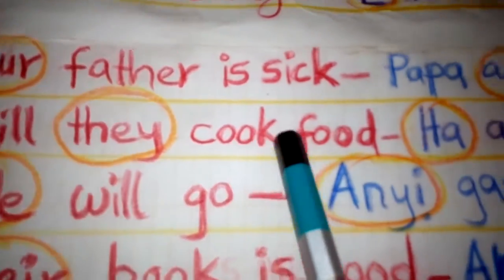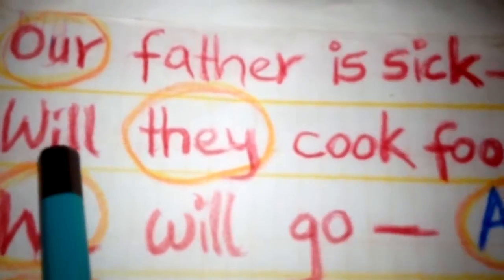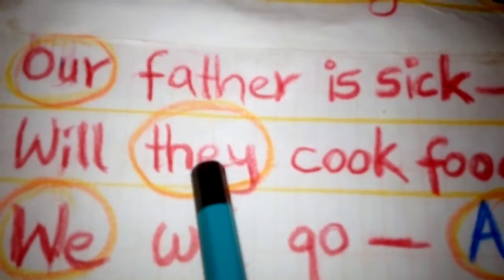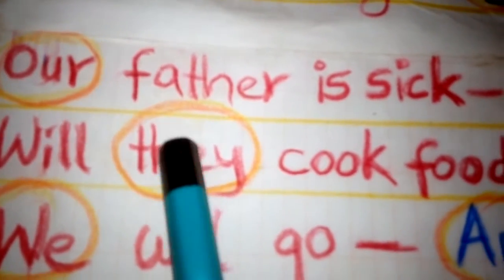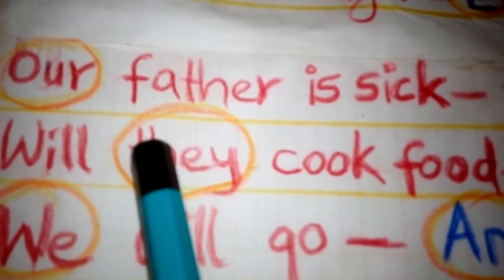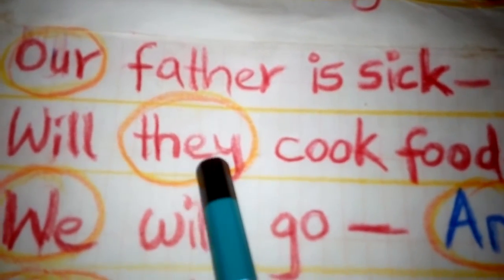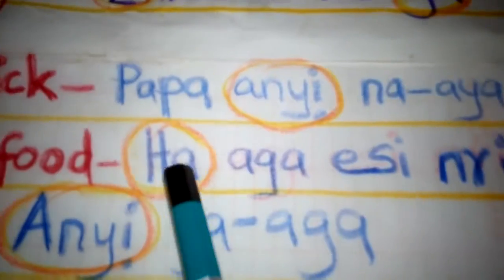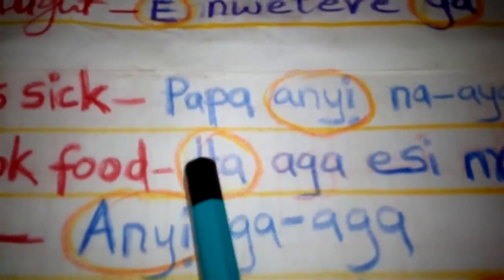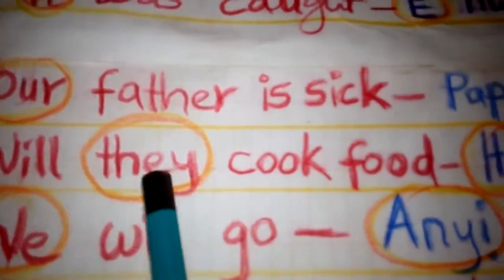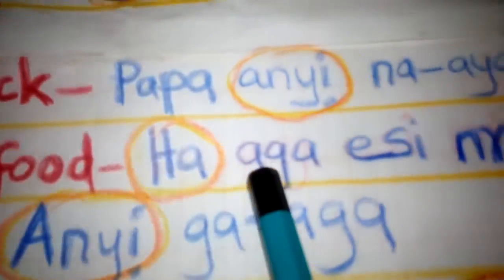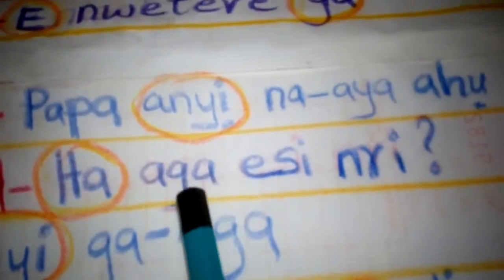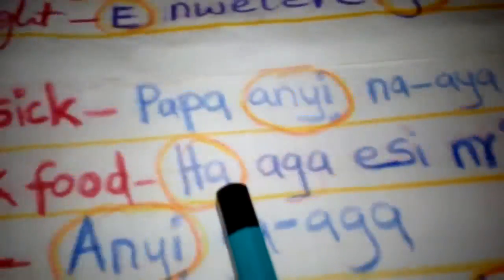Will they cook food? This is a plural pronoun. Okay, they. So in Igbo language, there is ha. So, will they cook food? Ha aga-esi nri. Ha aga-esi nri.